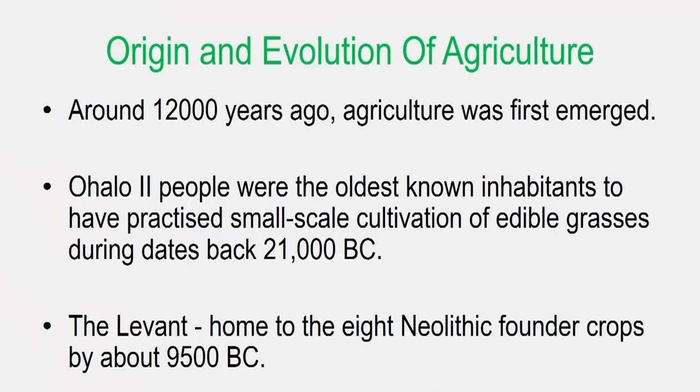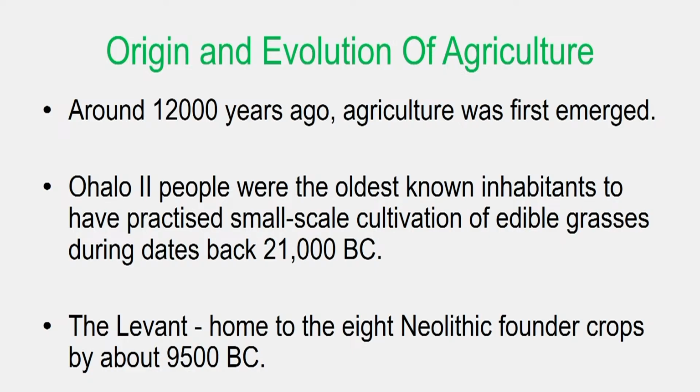Let's discuss some important events in the origin and evolution of agriculture. We know that around 12,000 years ago there was documentary evidence that agriculture first emerged. It is believed that around 21,000 BC, the Ohlone people, the oldest known inhabitants, practiced small-scale cultivation of edible grasses. Coming to the next important event, that was at Levant.